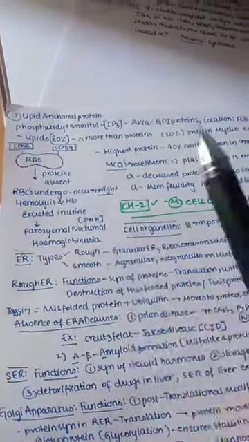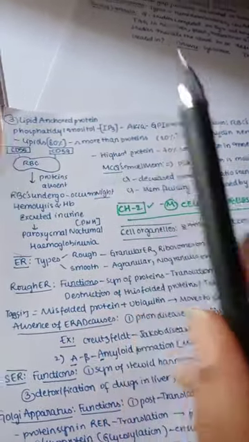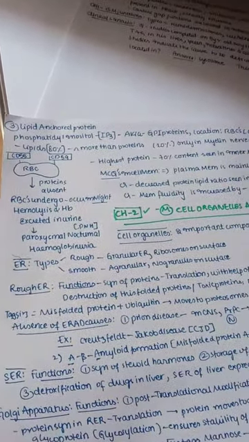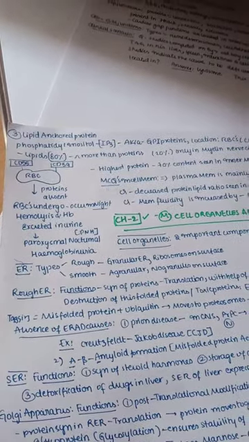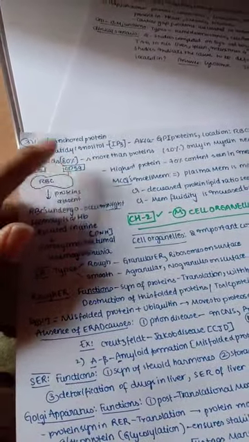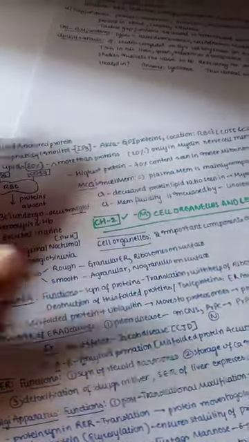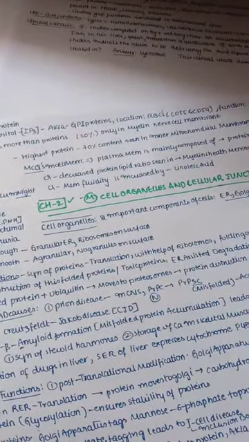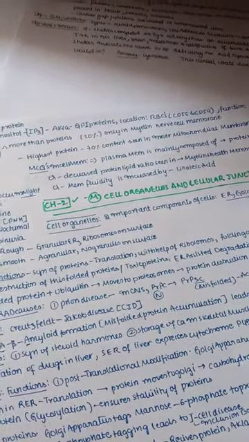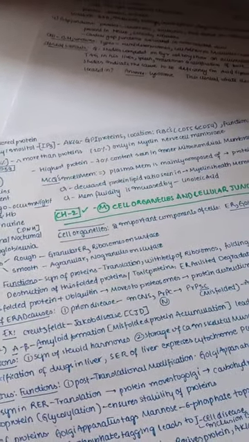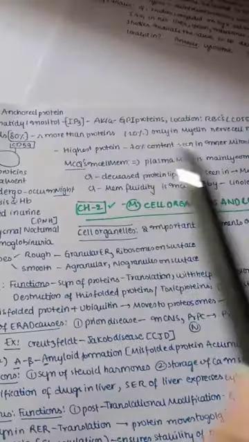So here lipids are 80%, more than proteins. Actually we know that in a normal cell membrane proteins are more when compared with lipids, because proteins are about 55% and lipids are only 40%. But here in this case there is an anomaly, like here lipids are 80%, right? Lipids are more than proteins. Proteins are only 20%, and it is seen only in our myelin nerve cell membrane. So this is very important. In myelin nerve cell membrane, our lipids are more when compared with proteins, but in all other cell membranes our proteins are more when compared with our lipids. So this we need to remember. This is an exceptional case.